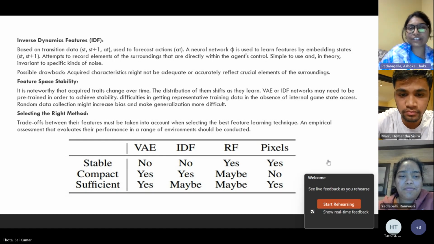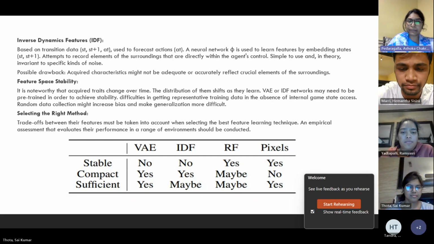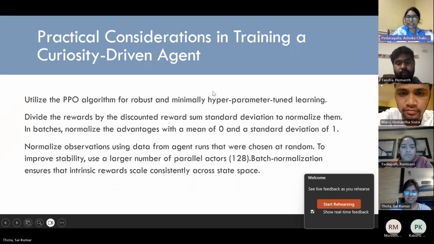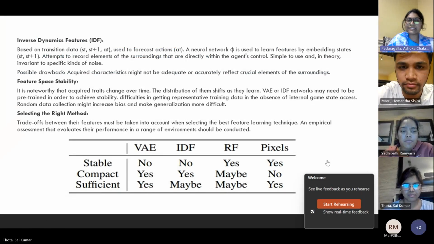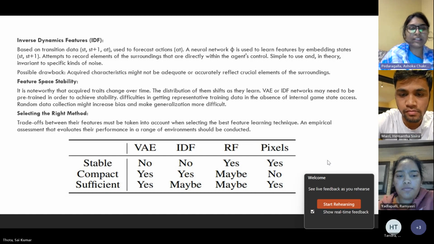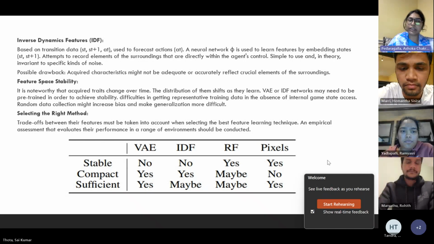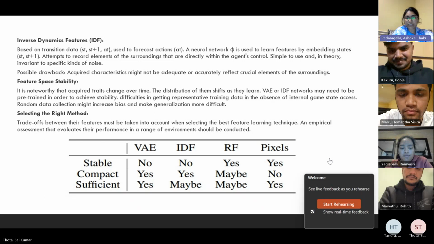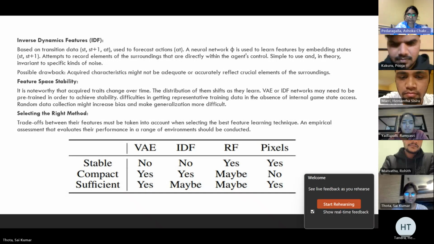The key points in our approach for achieving stable and consistent learning across various environments are using the PPO algorithm with minimal hyperparameter tuning, normalizing the rewards by dividing them by the standard deviation, and standardizing advantages within the batches with a mean of 0 and a standard deviation of 1. Also normalizing observations using randomly chosen agent run data, and employing a large number of parallel actors, 128, for enhanced stability. Implementing batch normalization to ensure consistent scaling of intrinsic rewards across the state space is also necessary.